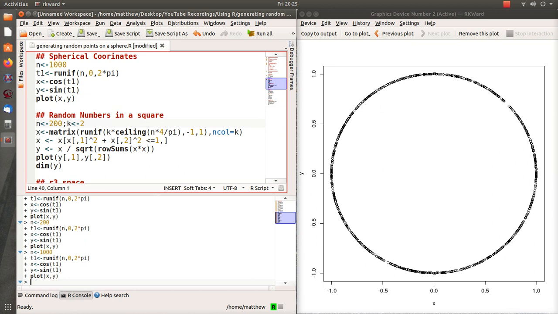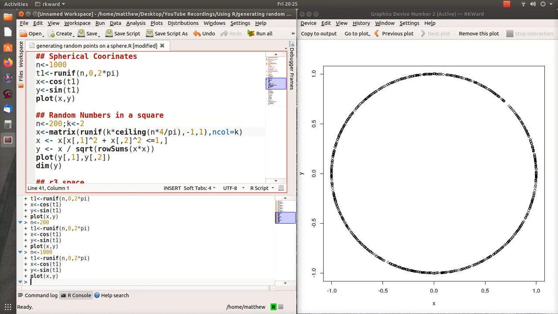Now this one is like a rejection, or acceptance-rejection, method. What it basically does is generate random numbers between -1 and 1, and if the length of that vector, it's a tuple, is more than 1, you get rid of it. If it's less than 1, you keep it, and then you normalize that vector so it extends to the circle.